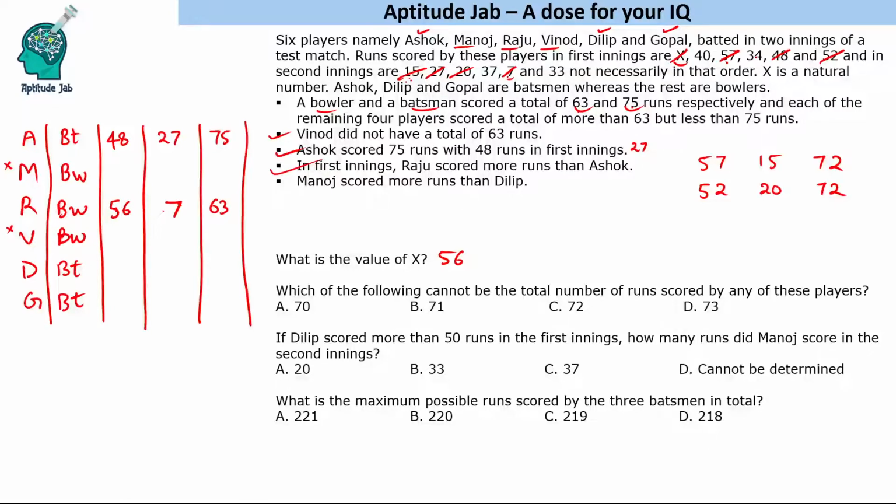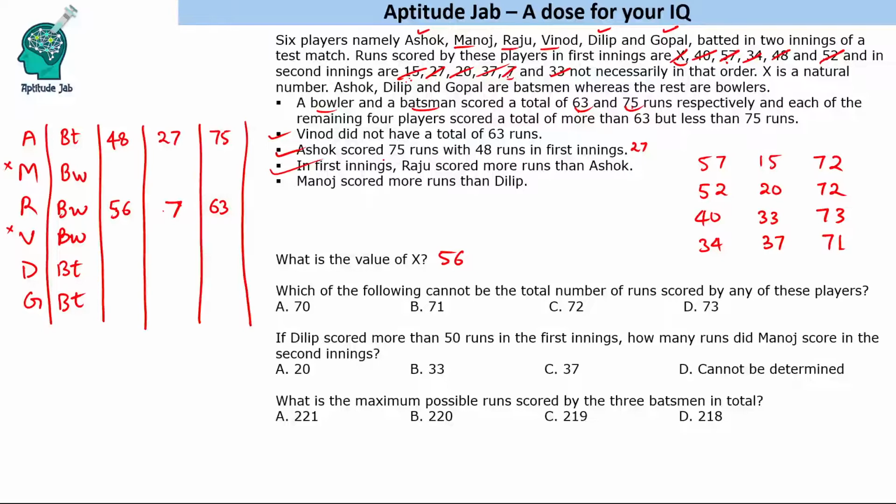Okay, now we have 34. If you take 34 with 33, that 67 is fine, but 40 cannot go with 37. If you take 40 with 37, that becomes 77, right? So 40 will go with 33. So 40, 33, 73, and the remaining pair will be 34 and 37, which adds up to 71.